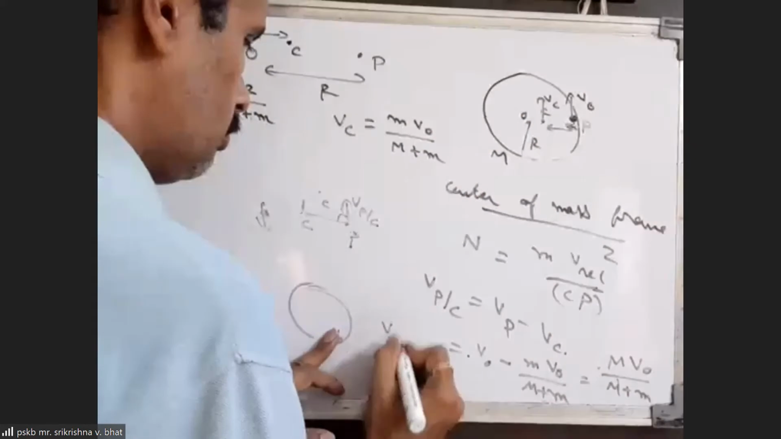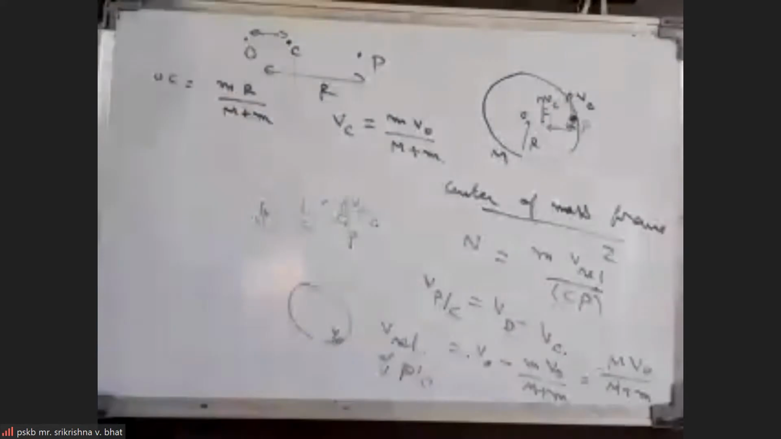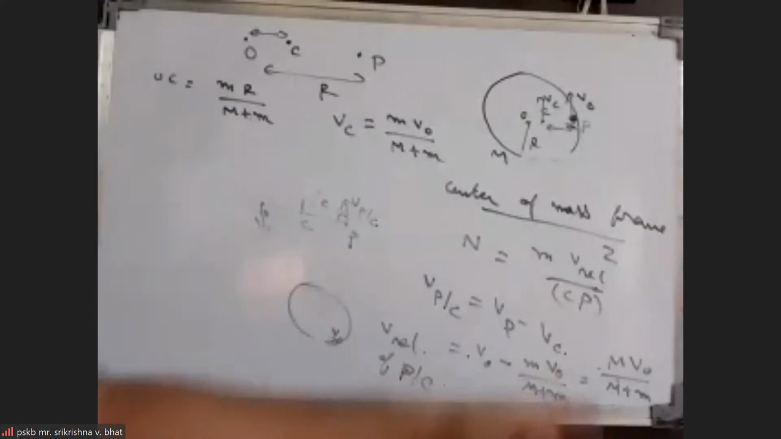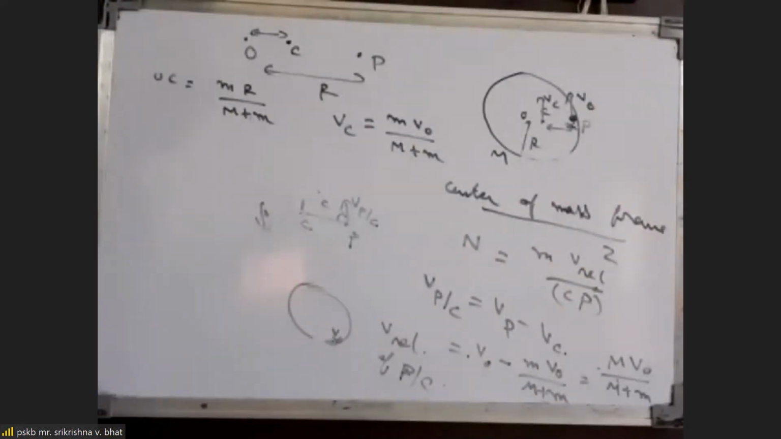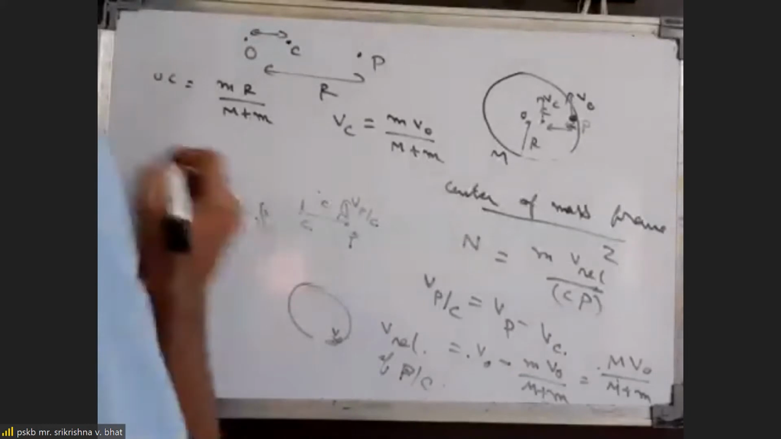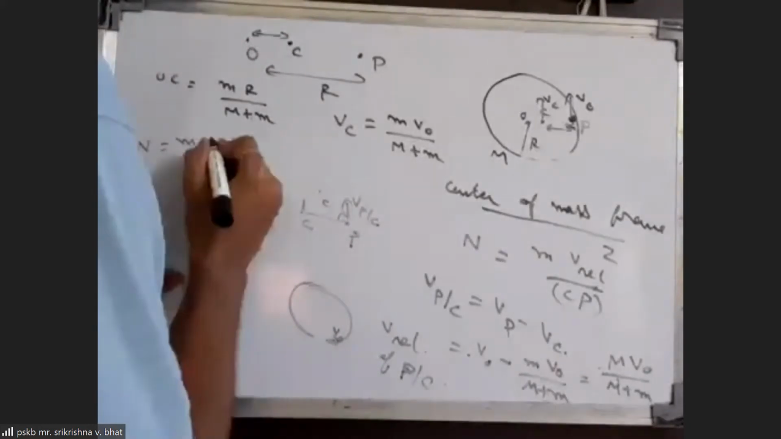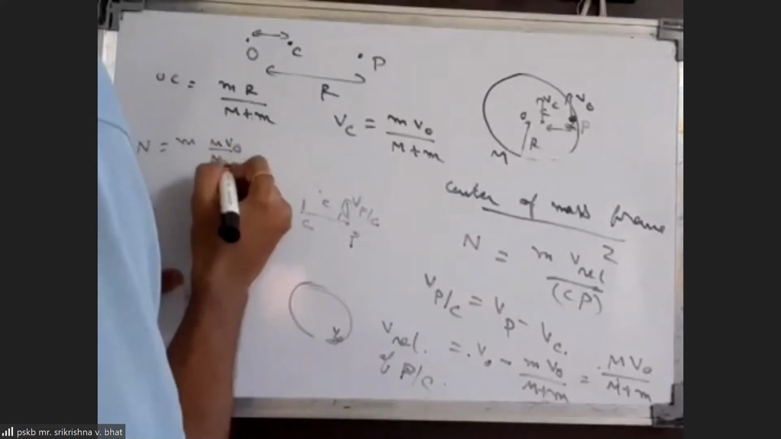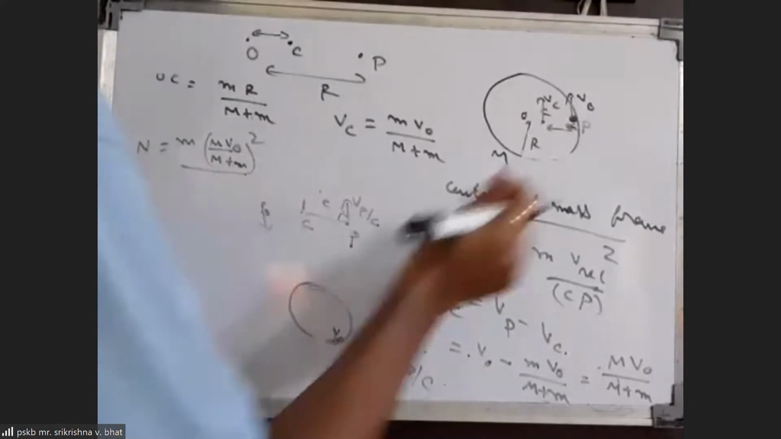V relative of P with respect to center. Okay, so this we are getting. Once we get this, we can use this in the force equation, m v relative square by Cp. Therefore, we can say normal force will be equal to m into v relative square, which is m v naught by (m plus M) whole square, by Cp, which will be this distance.